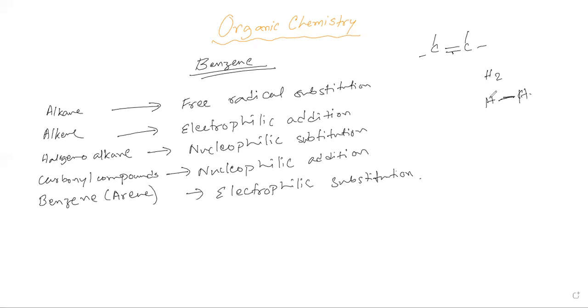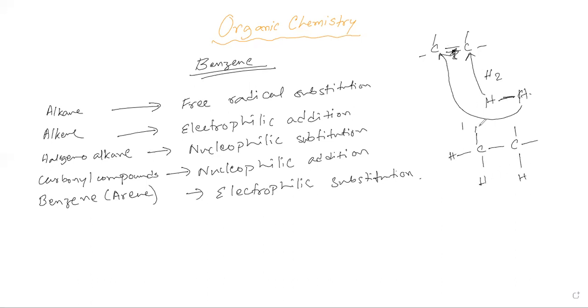When the pi bond is broken, one of the hydrogens will form a bond with one of the carbons, and another hydrogen will form a bond with the other carbon. So after the bond has been formed, what will happen? Already, one of the pi bonds is broken. Now this hydrogen is here, this hydrogen is here.